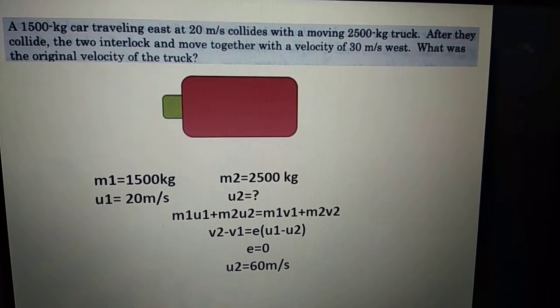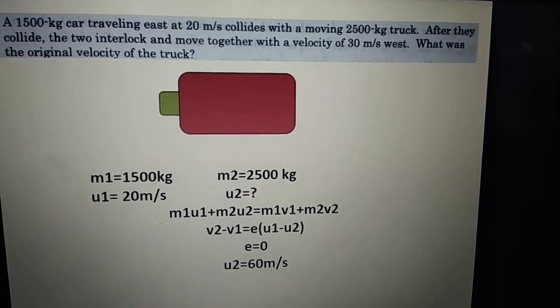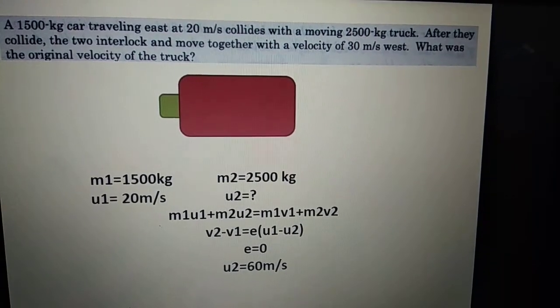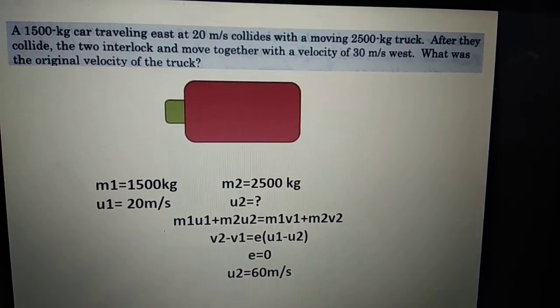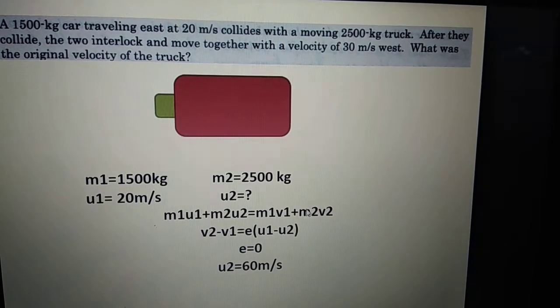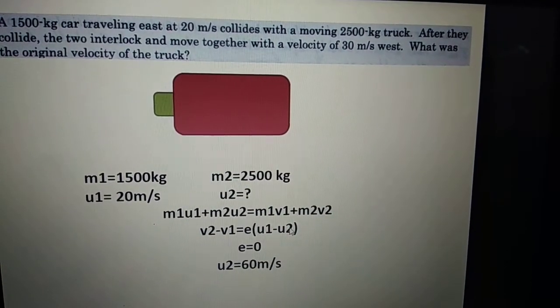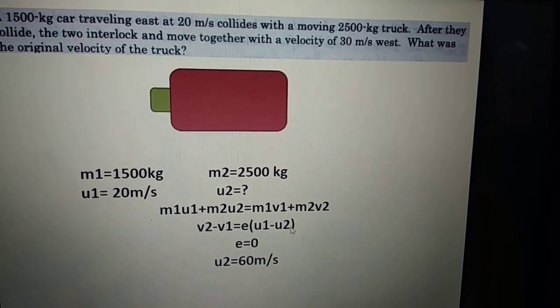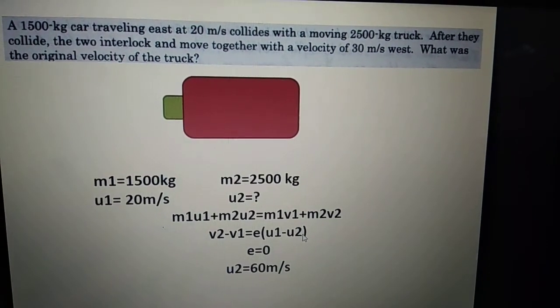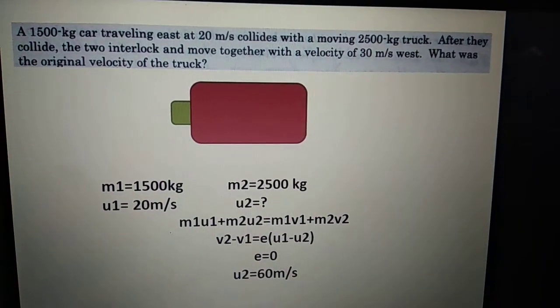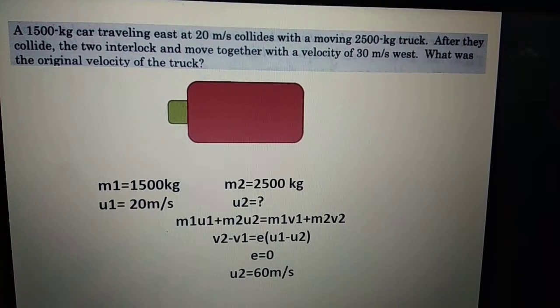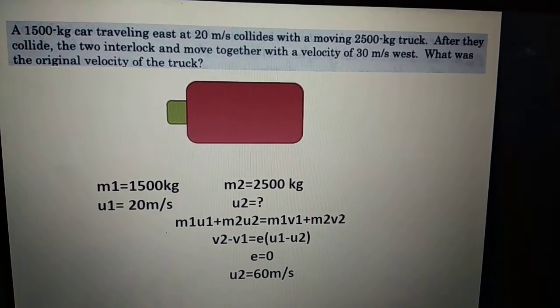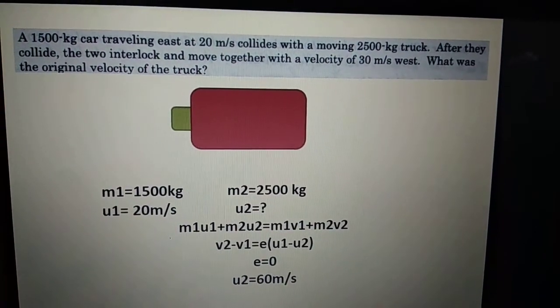So when we put E as 0, we get V2 minus V1 is equal to 0. Now you can solve these two equations, this equation and this equation, and we can comfortably find the value of U2. It will come out to be 60 meters per second. See, this is the easier way of calculating the final velocity of a body after collision.